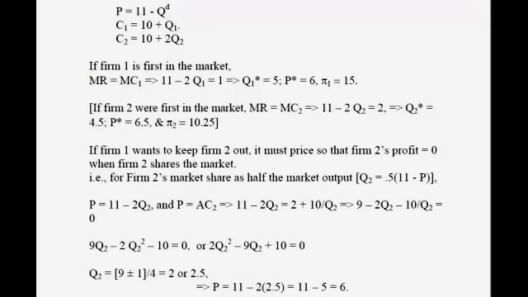It would be selling a quantity of 5, so the revenue will again be 30. The cost will be 10 plus 5 is 15, so the profit is going to be 15. Note that these answers are identical to the earlier scenario where firm 1 was the only game in town. So what we have here is a situation where by setting the monopoly price, firm 1 will actually deter entry. We can almost say that firm 1 then is acting in the setting of being a natural monopoly because under the current circumstances, firm 2 has no interest in entering.